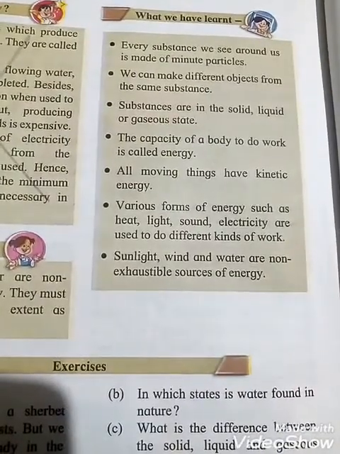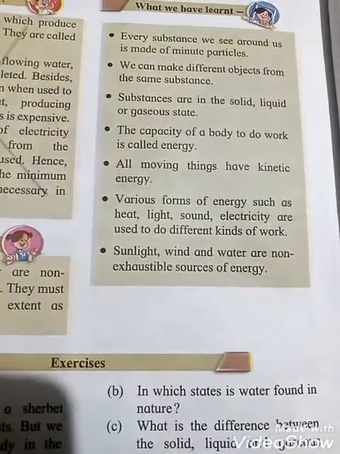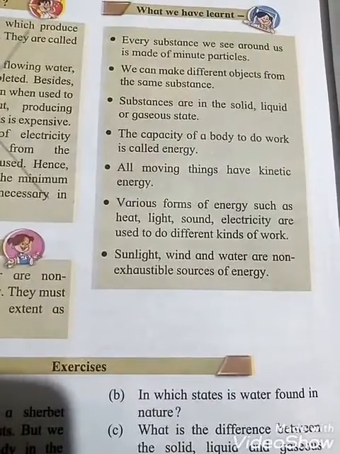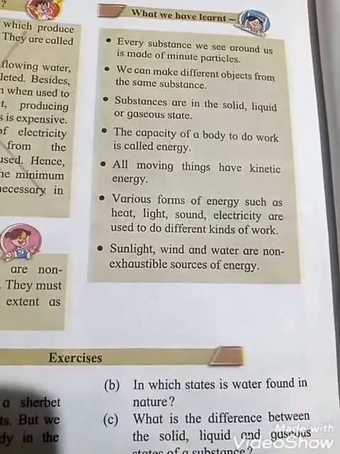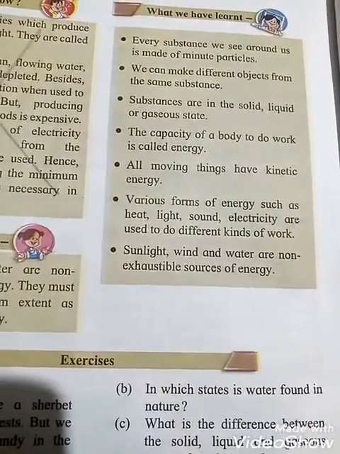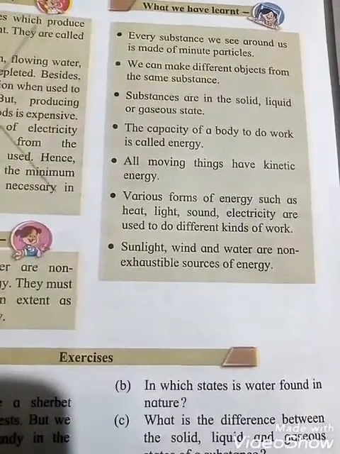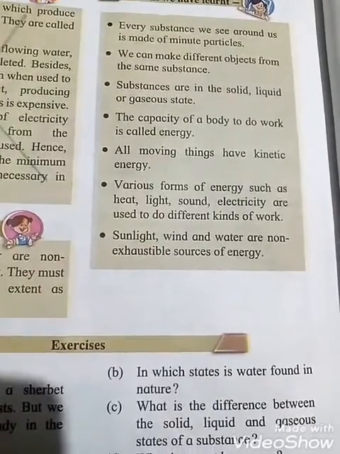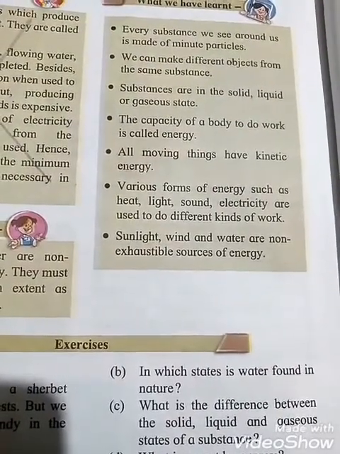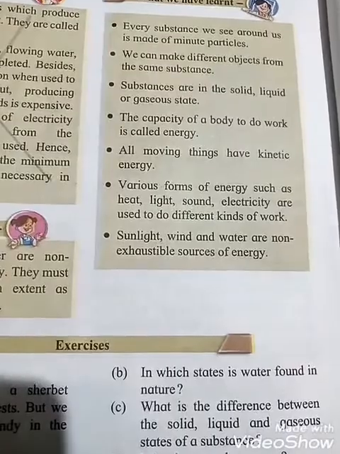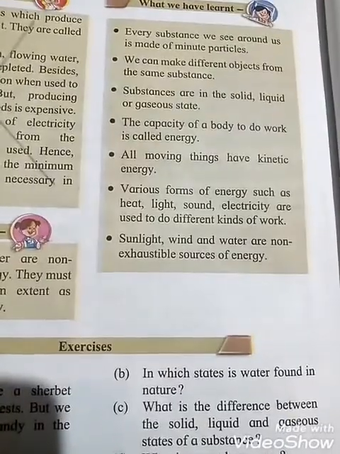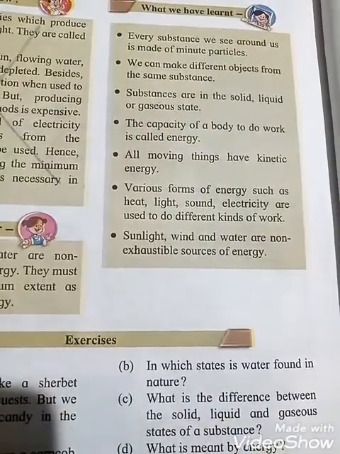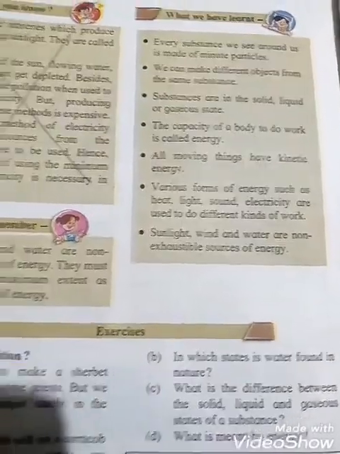The capacity of a body to do work is called energy. All moving things have kinetic energy. Various forms of energy such as heat, light, sound, electricity are used to do different kinds of work. Sunlight, wind and water are non-exhaustible sources of energy.